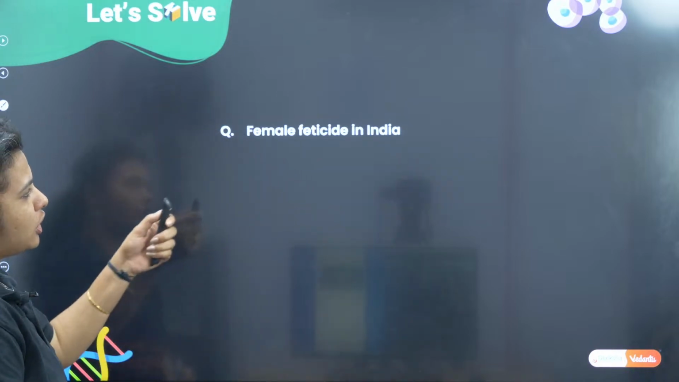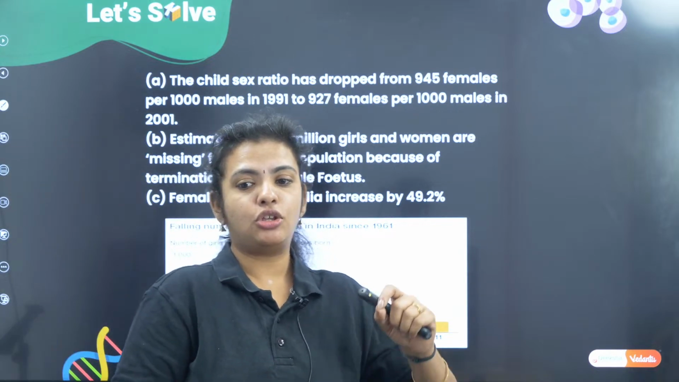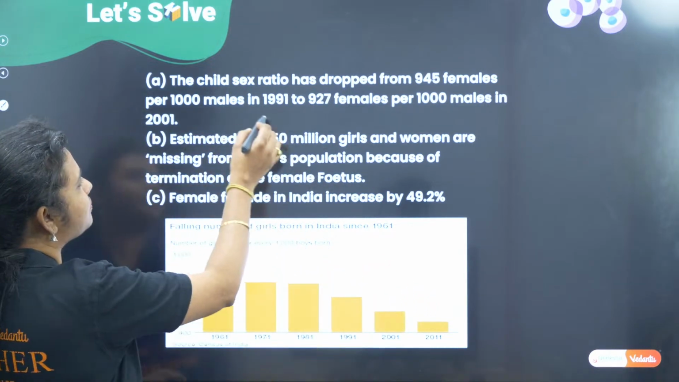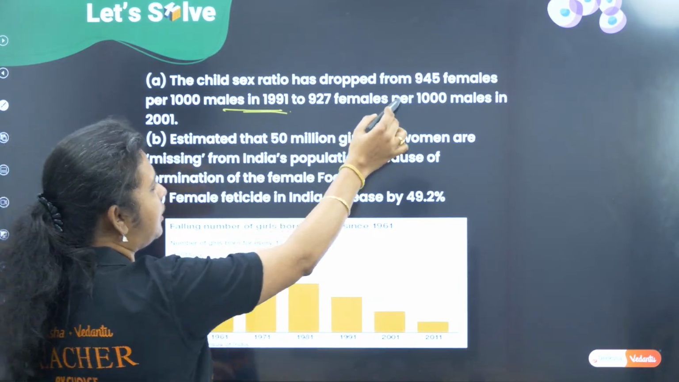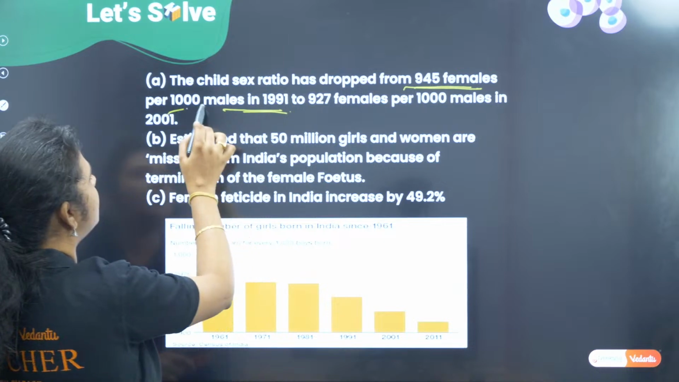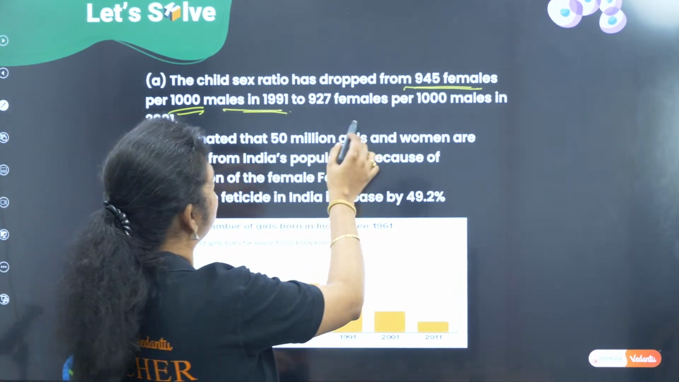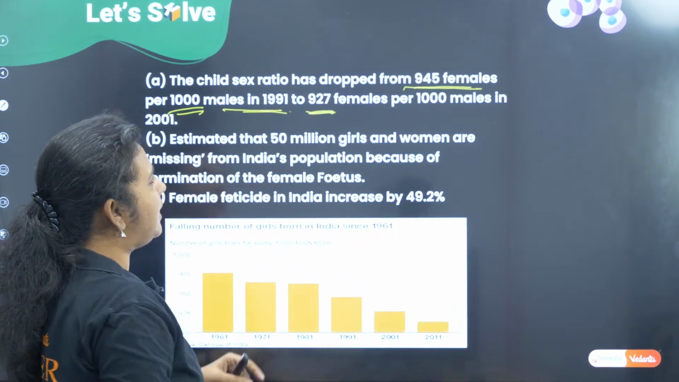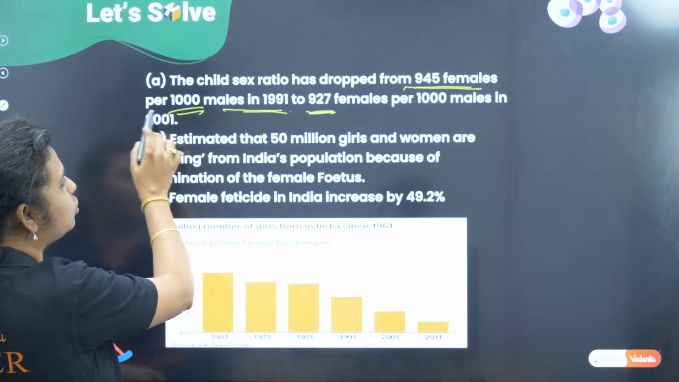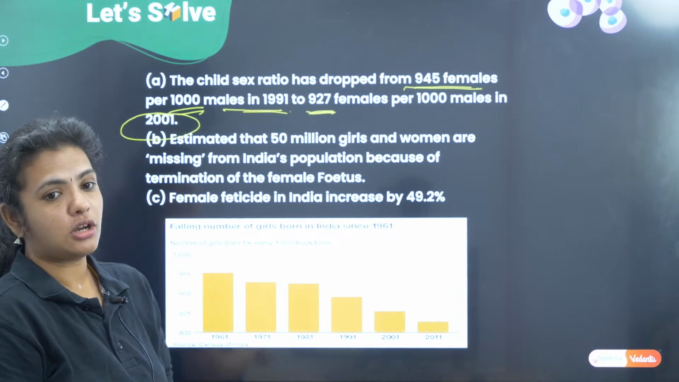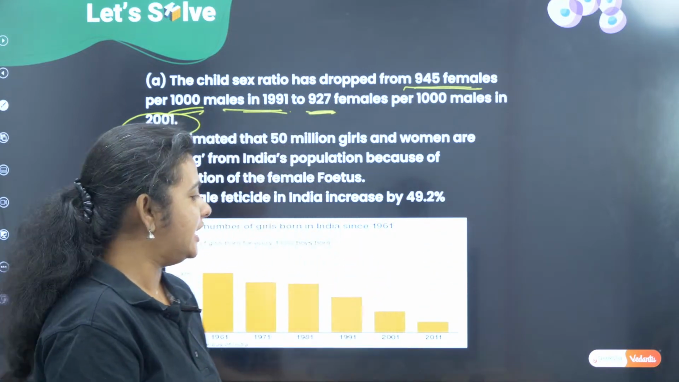Alright. So if you look at the female feticide data in India, you can see that earlier, that is in 1991, we had 945 females to 1000 males, if you look at the ratio. But now you can say that for 927 females, there are 1000 males. This is in 2001. So now it is 2024, so it has decreased even more drastically.